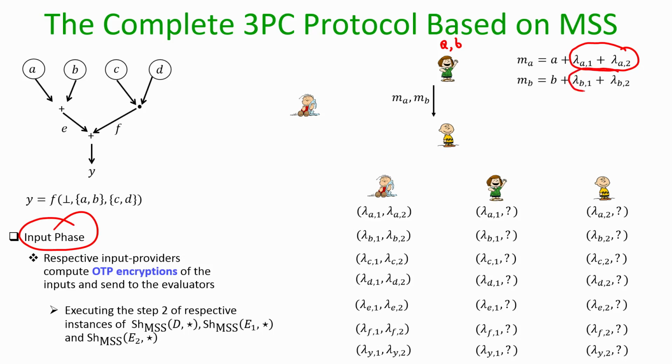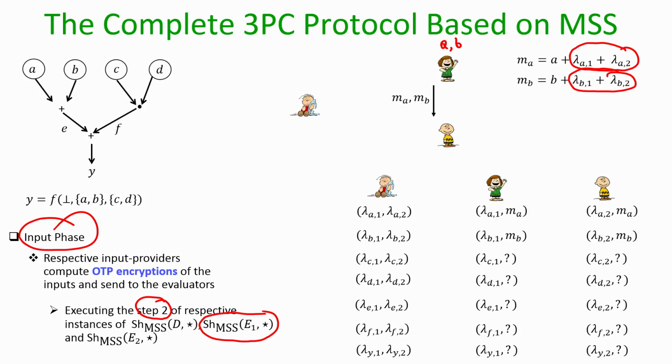Similarly, P1 has been provided both the B pads. So, it computes the OTP encryption of the B value and gives it only to the second evaluator. So, you can imagine that this is nothing but equivalent to executing step 2 of all the sharing instances where E1 is the dealer.